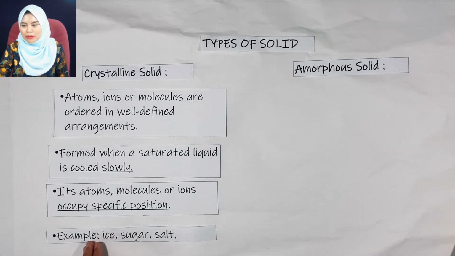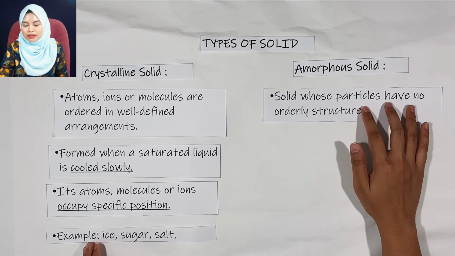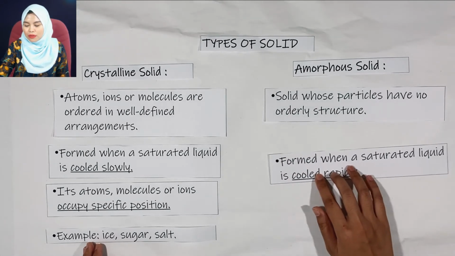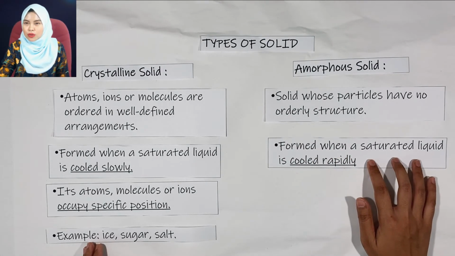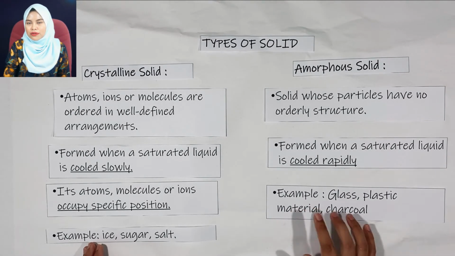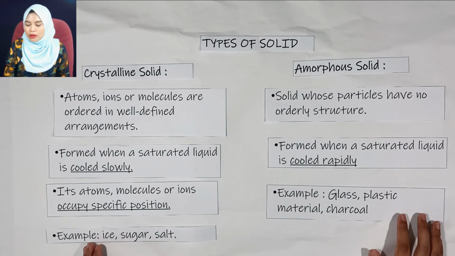Next is amorphous solid. Amorphous solid is a solid whose particles have no orderly structure. It is formed when a saturated liquid is cooled rapidly. Examples of amorphous solids are glass, plastic material, or charcoal.